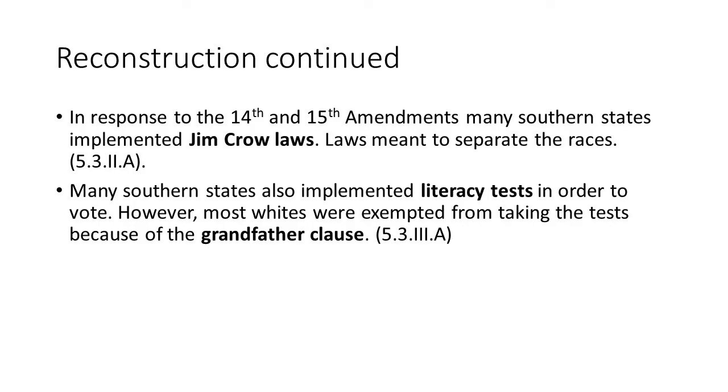And so after the 14th and 15th Amendments, and after the Compromise of 1877, we see Jim Crow laws, which I just talked about. These are laws that were meant to separate the races. Separate schools, separate restaurants, separate everything. Cities were essentially split in half in many places.